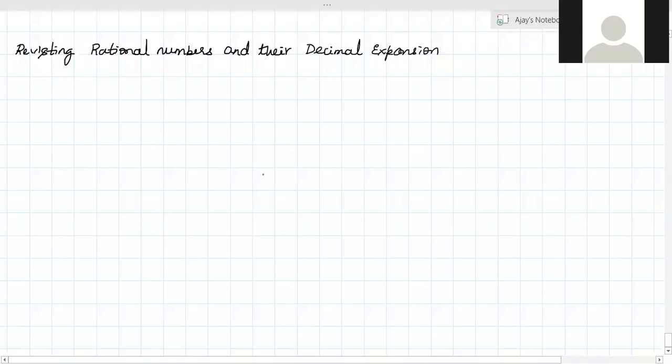So in class 9, you studied that rational numbers have either a terminating decimal expansion or a non-terminating repeating decimal expansion, right?